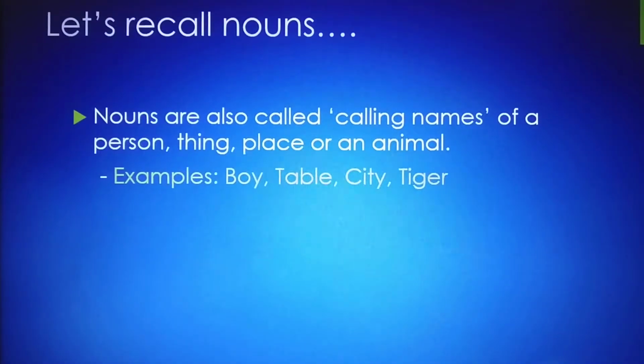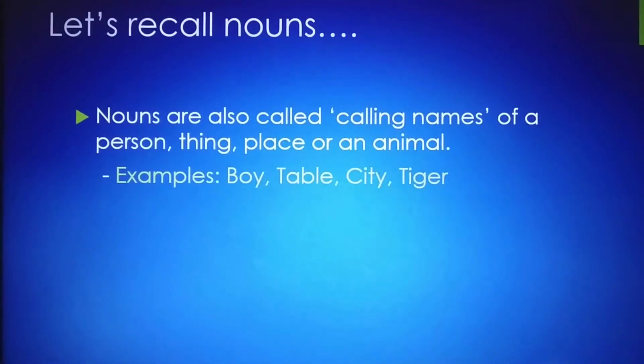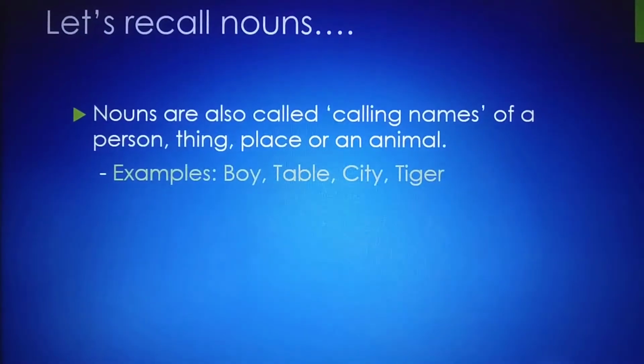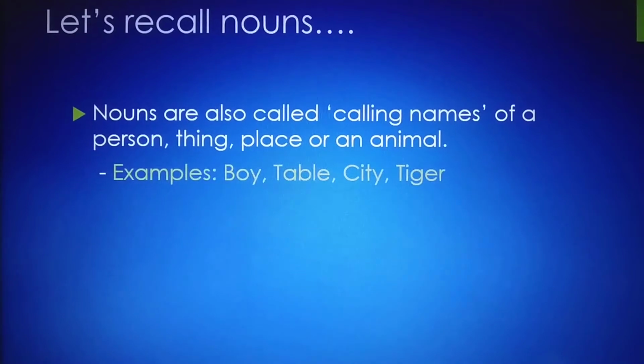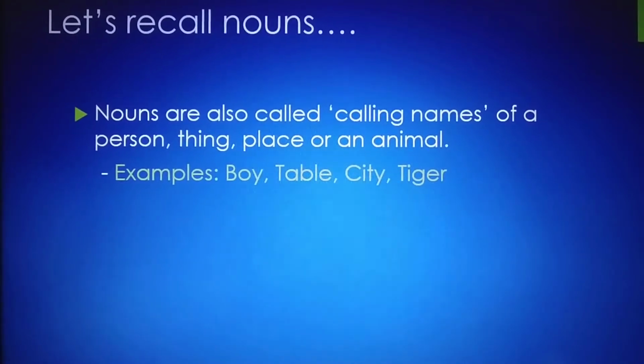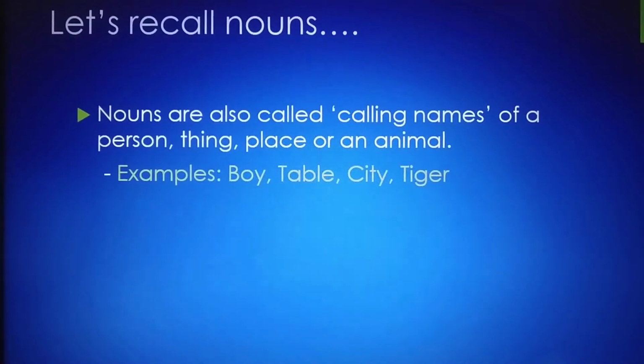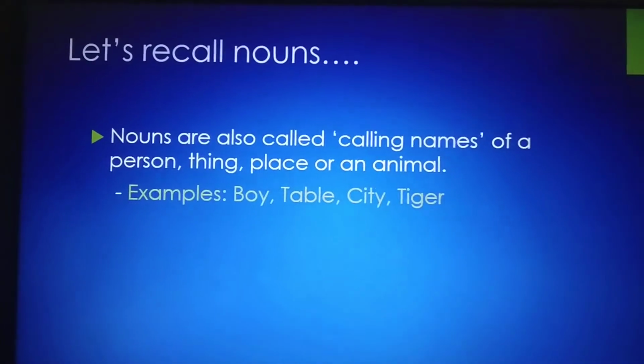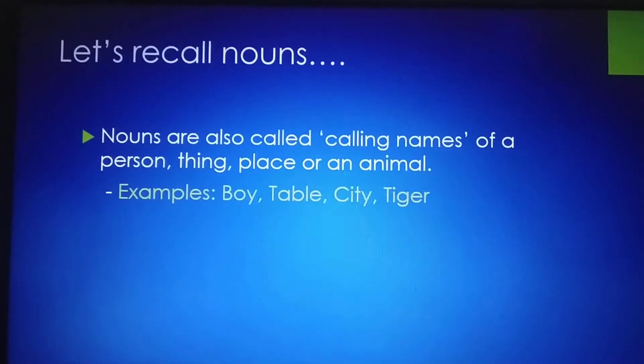Let's recall nouns first. Nouns are also called calling names of a person, thing, place or animal. We have talked about nouns in my previous videos. Examples of nouns are boy, table, city, tiger. Let's move further.